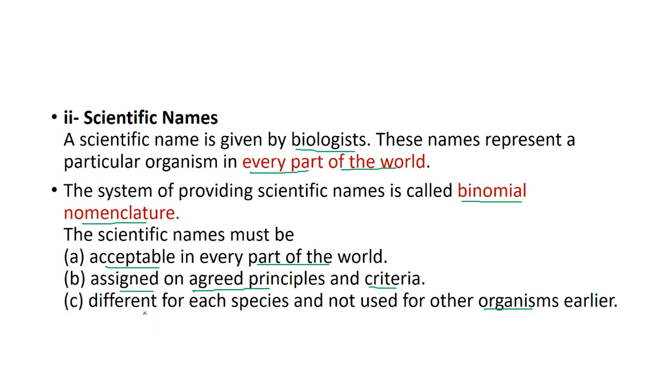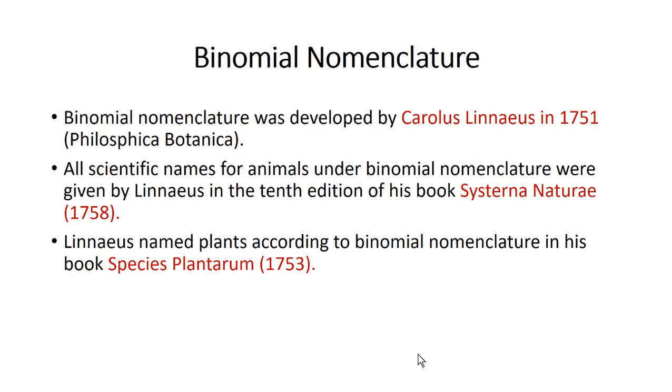The name is different for each species and not used for other organisms earlier. The scientific name which is given will be new and universal. It shouldn't be repeated. Coming to binomial nomenclature in detail, it was developed by Carolus Linnaeus in the year 1751 in his book Philosophia Botanica.